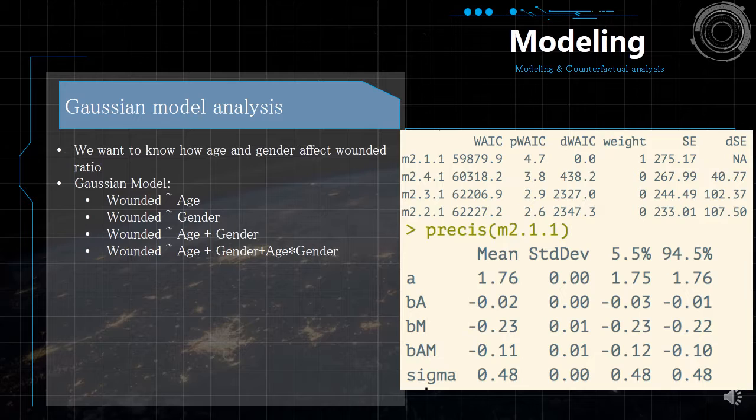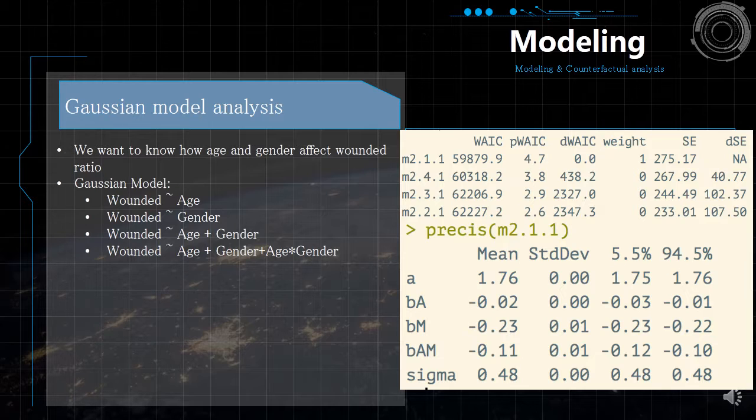On the below tables, we can see that all three of the parameters are negative, which means that the higher the age is, the lower the wounded ratio will be. And being a male will lower your wounded ratio too. Also, for those who are older males, they have an overall lower wounded ratio as a plus. And we are very interested in the interaction terms, and we want to know whether it is effective or not.